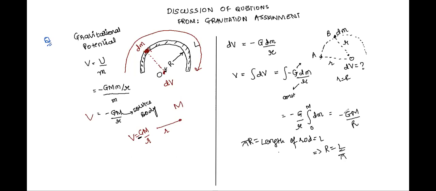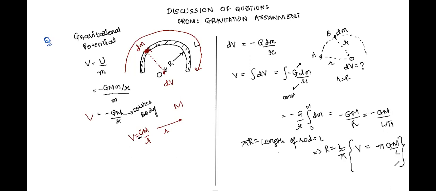Correct? So this gives me L by pi, and therefore my answer comes out to be V is equal to minus pi GM by L. Right? Am I correct, Fayed?